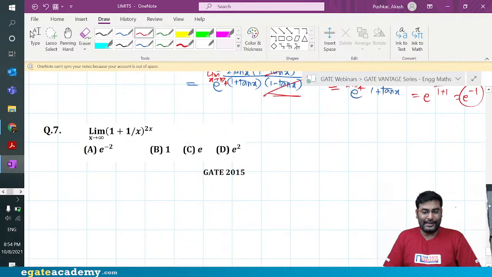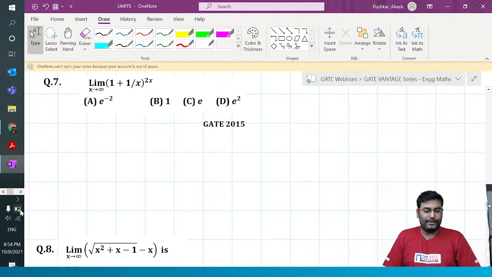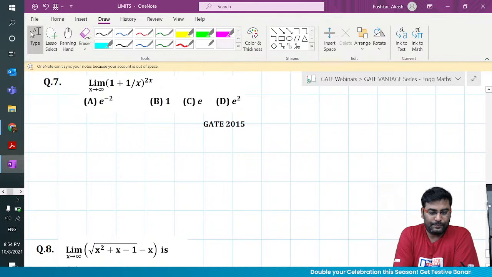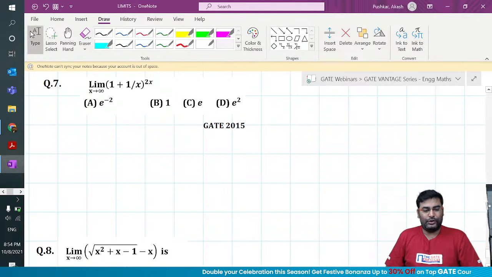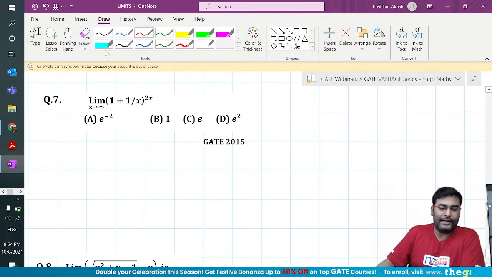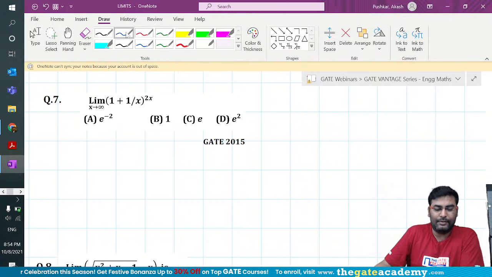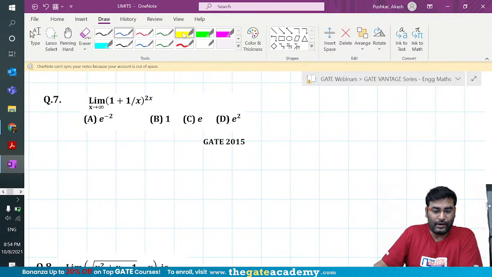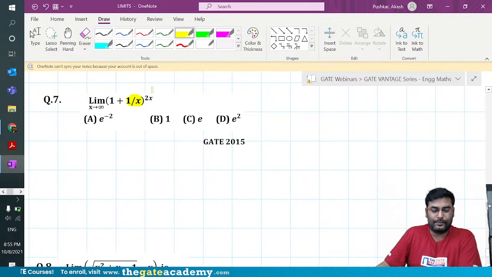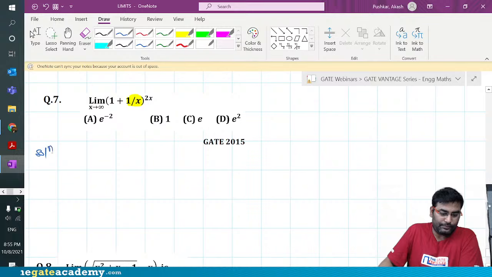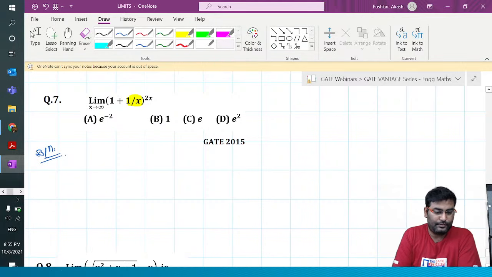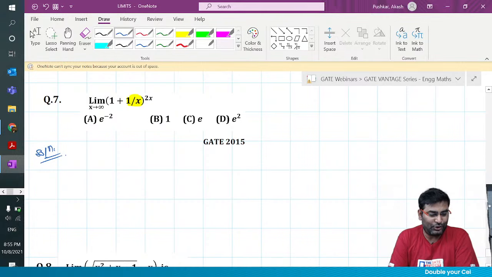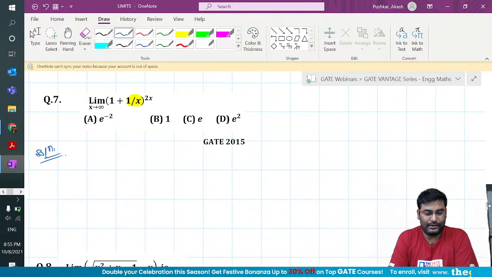Now take this question, GATE 2015. GATE 2015 question, guys. Come on. A similar question I am showing on the screen, my dear friends. Limit x tends to infinity, 1 plus 1 by x to the power 2x. What do you think? What is the answer here? Always so fast, huh? Question 7, he is telling answer is D. Option D. Okay.